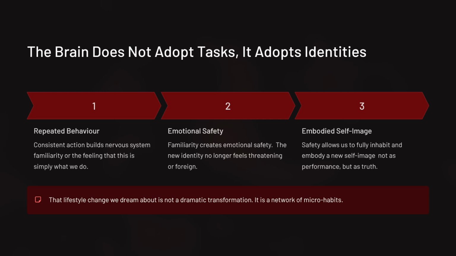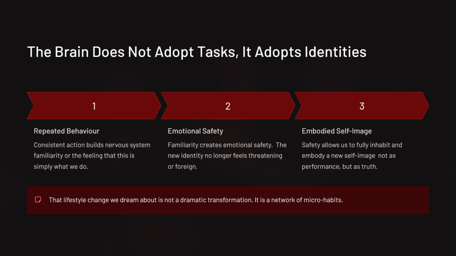When we attempt an identity shift, we often focus on behavior. I want to work out. I want to wake up earlier. I want to eat better. But the brain does not adopt tasks. It adopts identities. Repeated behavior creates nervous system familiarity. Familiarity creates emotional safety. And emotional safety allows us to embody a new self-image.